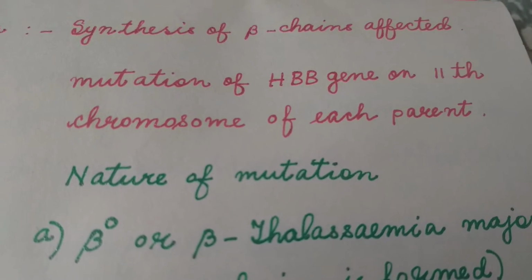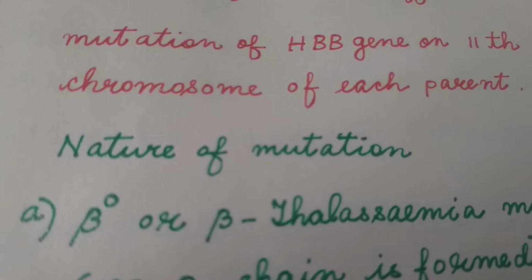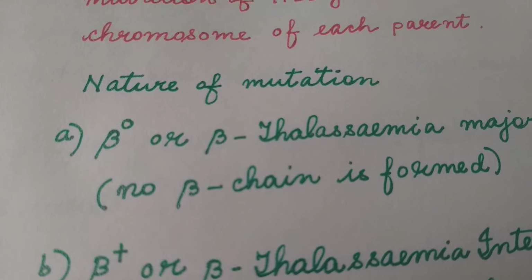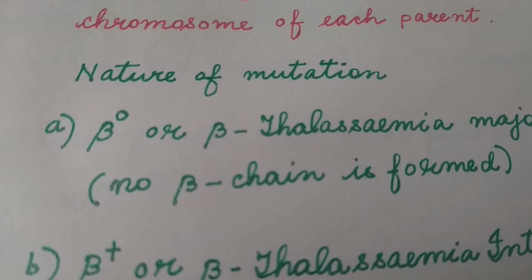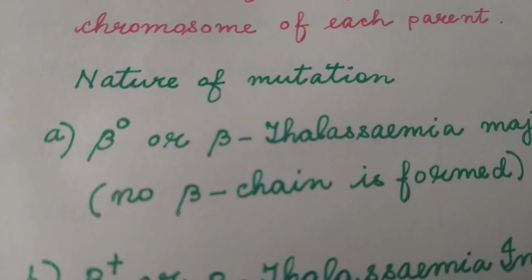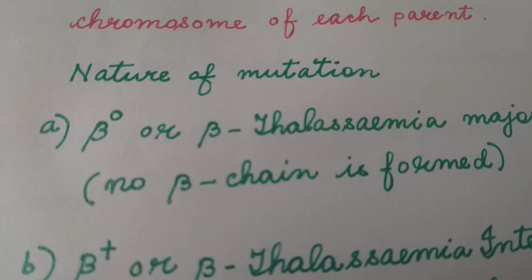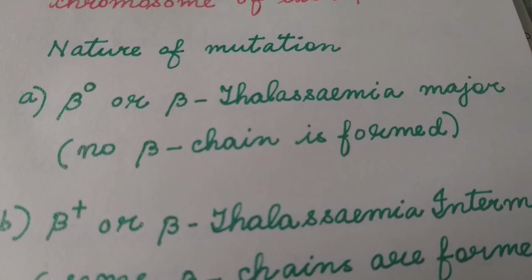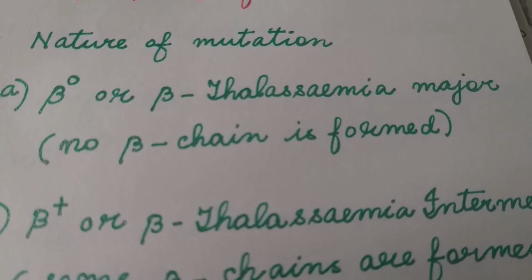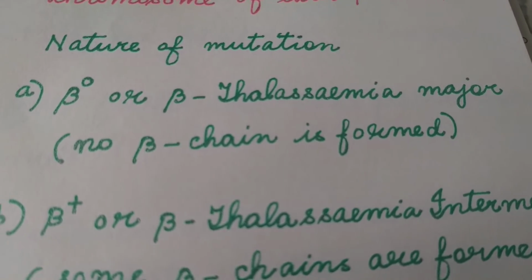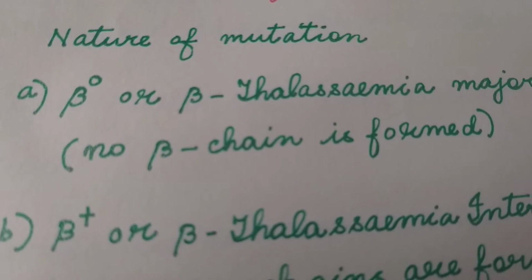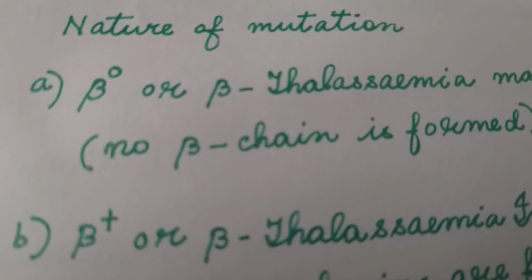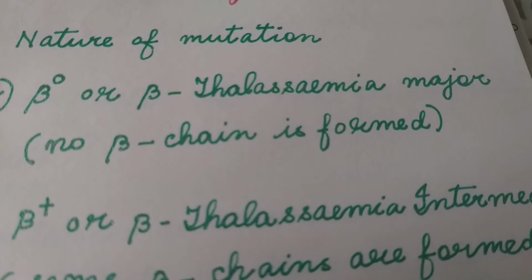The severity of beta thalassemia depends on the nature of mutation. The nature of mutation determines how severe beta thalassemia is. One type of mutation is called beta 0, or beta thalassemia major.